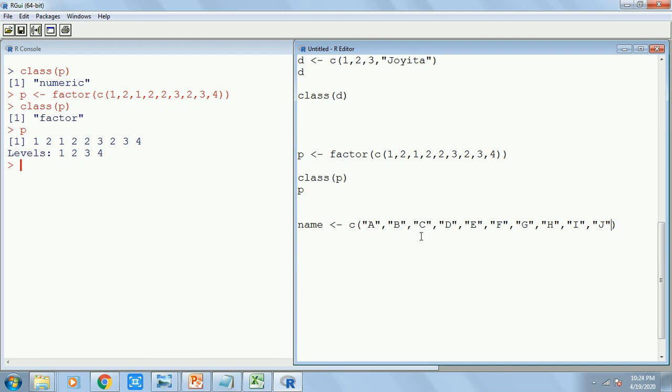I will show you in the next class how to do it without writing this manual part, but just hang on with me. For the time being, I will write it in a manual way.